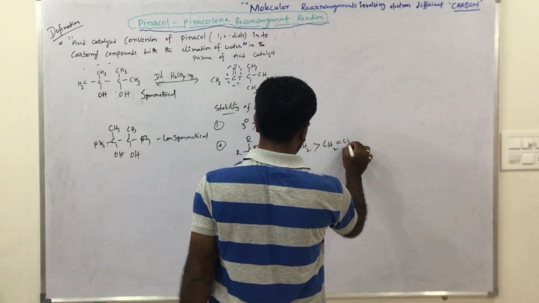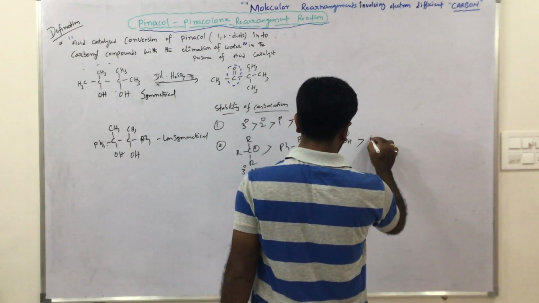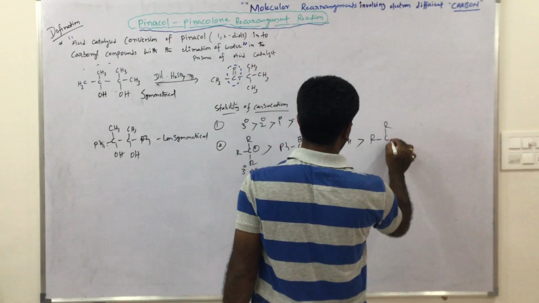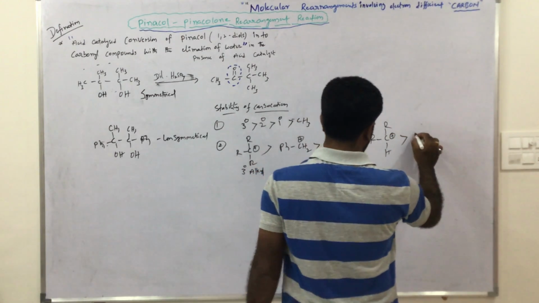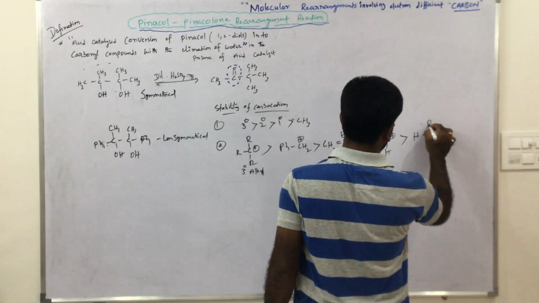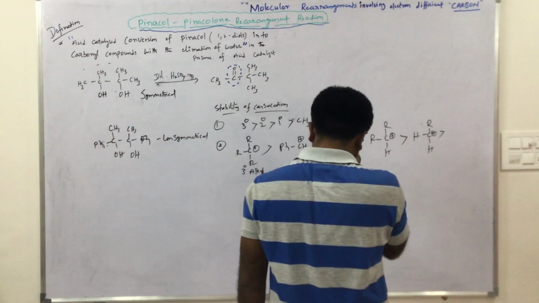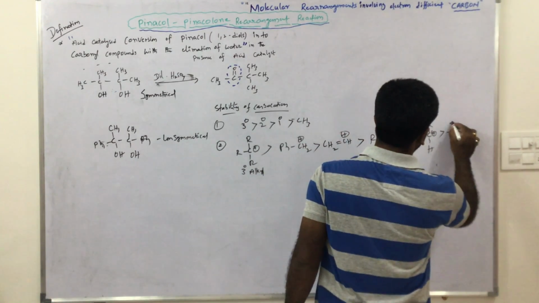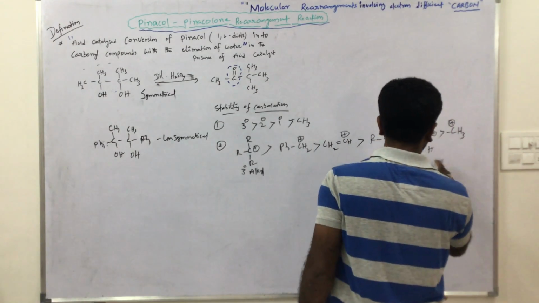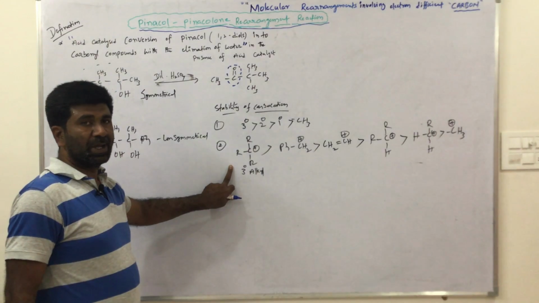CH2 double bond CH plus is more stable than secondary R bond C or H positive, then primary, then CH3 positive. Okay, this is the stability of carbocation.